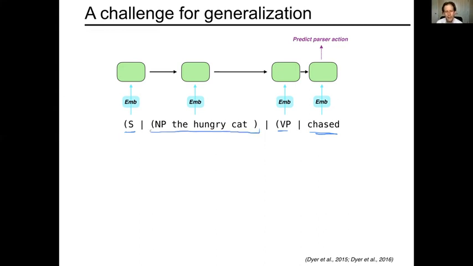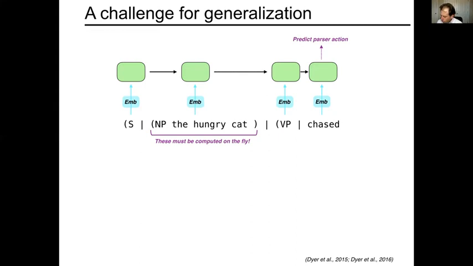And this representation, this phrase, may never have occurred in our training history. It may never have occurred in the history of the universe. So we have to have some way of computing an embedding representation to feed in to the LSTM at this point. So how do we do that? These have to be computed on the fly.